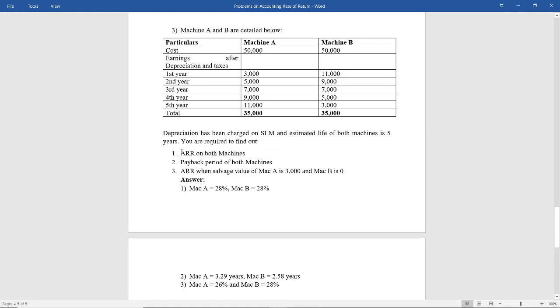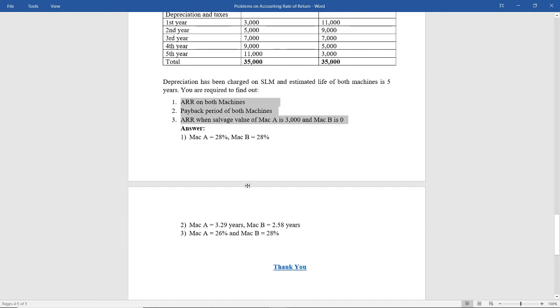So under these three cases, you all find out the payback period, ARR, and ARR when salvage value of machine A is 3,000 and machine B is 0. The answers also I have given you all, but you will need to solve it. Any difficulty, you can contact me.